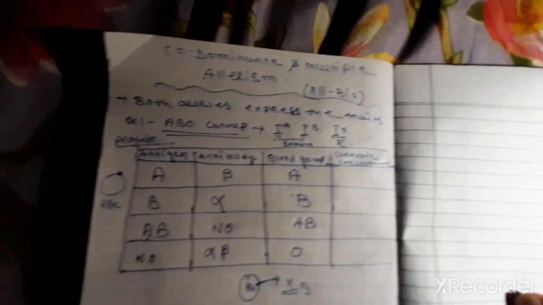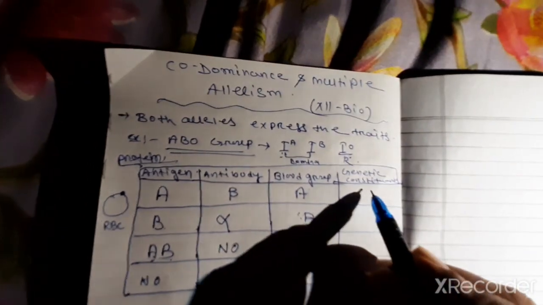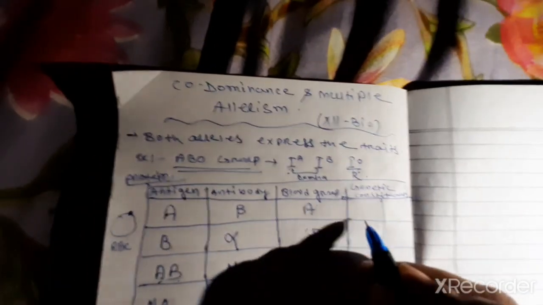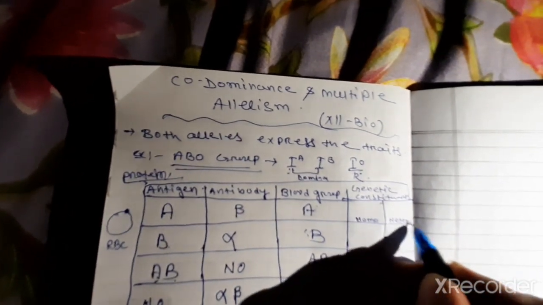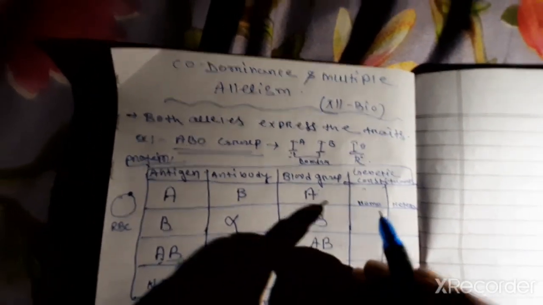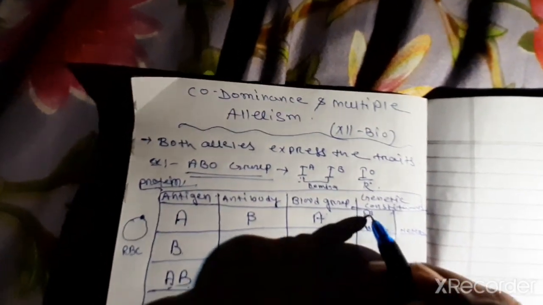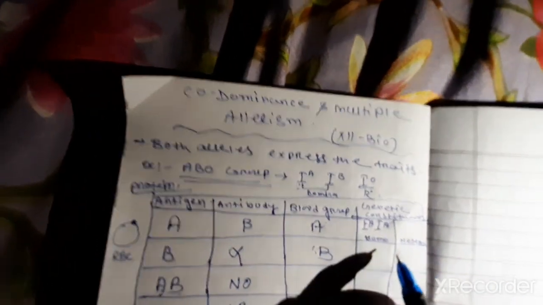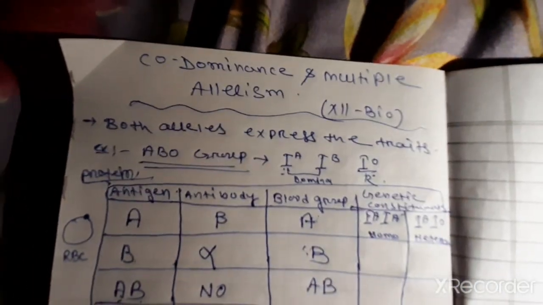Okay, let us see. If a person is having the blood group A, then what will be the genetic constituent? There are two possibilities: one is homozygous, another one is heterozygous. I am writing in short form. Suppose a person is having the blood group A, then the homozygous constituent may be IA IA, or the heterozygous one will be IA IO, right?